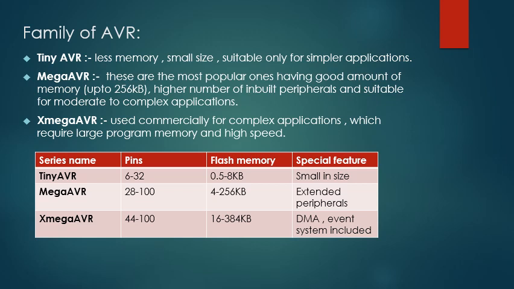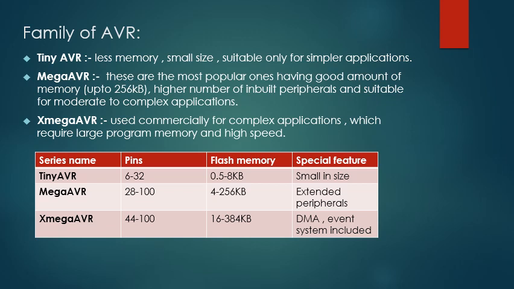AVR details. This AVR table shows pins, flash memory, and special features of the family of AVR. First one is tiny AVR. They have 6 to 32 pins. Flash memory is 0.5 to 8 kb, and the special feature is small size.